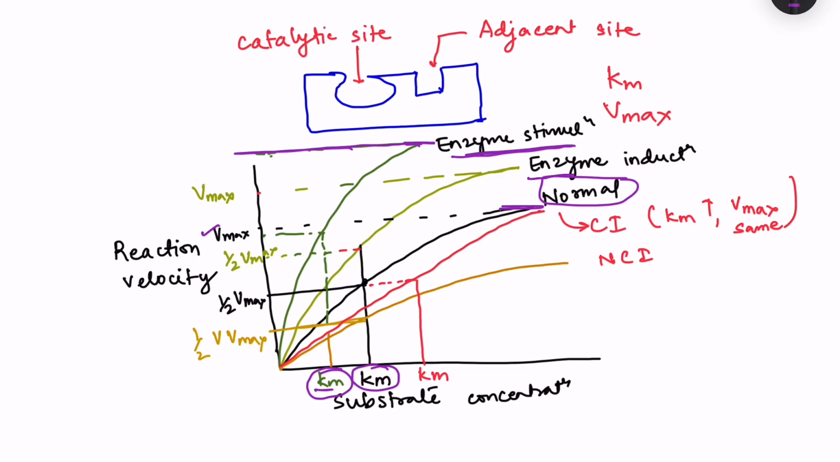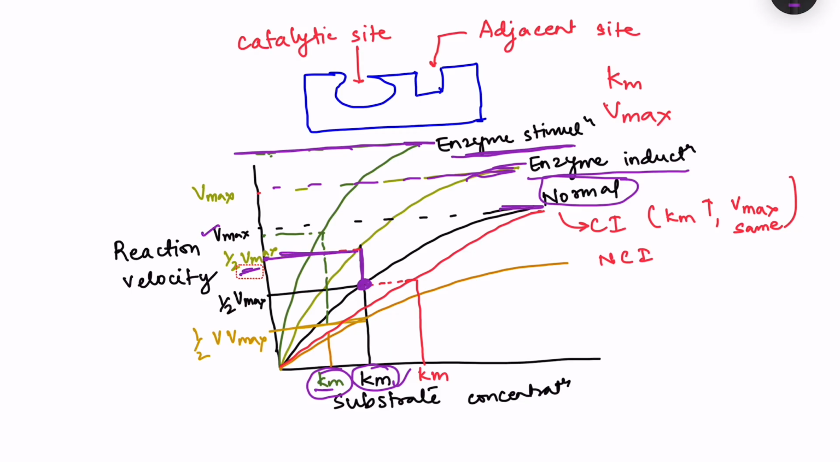Then we have enzyme induction. In enzyme induction, the enzyme quantity has increased, the amount of the enzyme has increased. Now, when the enzyme is induced, we see that the Km does not change. Km is the same, but the Vmax increases. Because the Vmax is increasing, the half Vmax is also more. So at this particular Km, the half Vmax is more because the Vmax itself has increased.